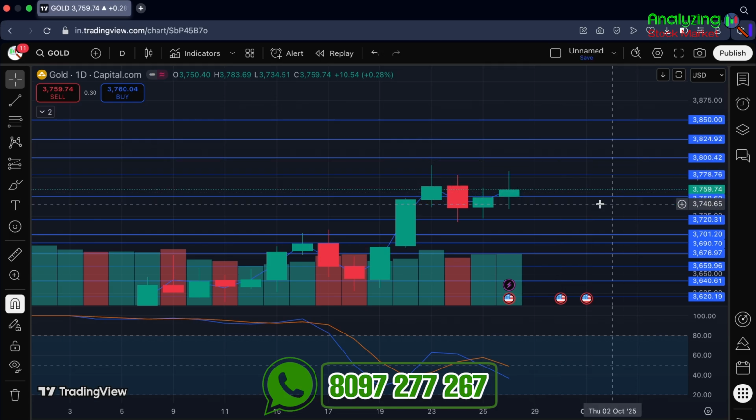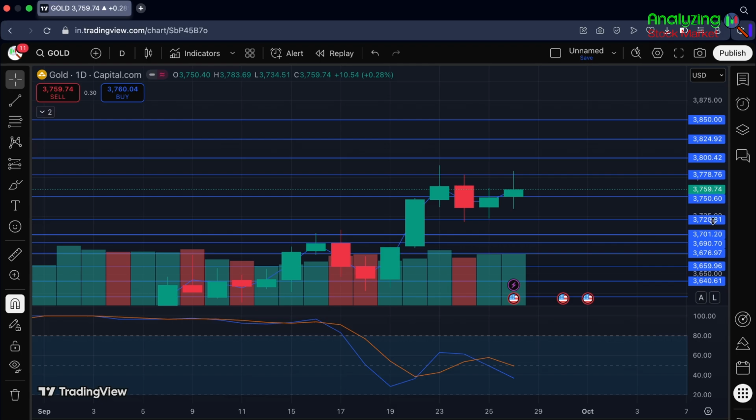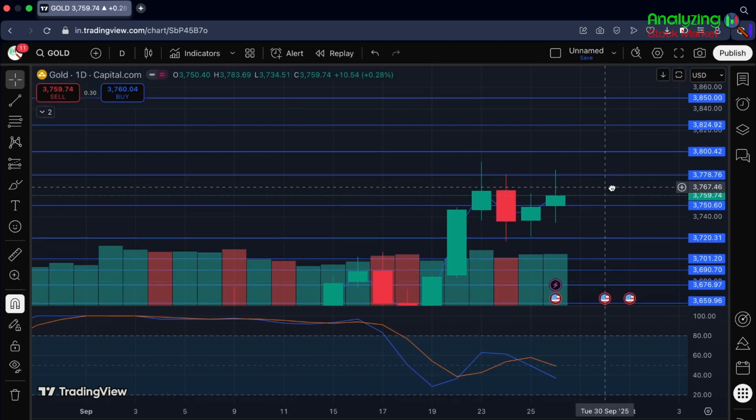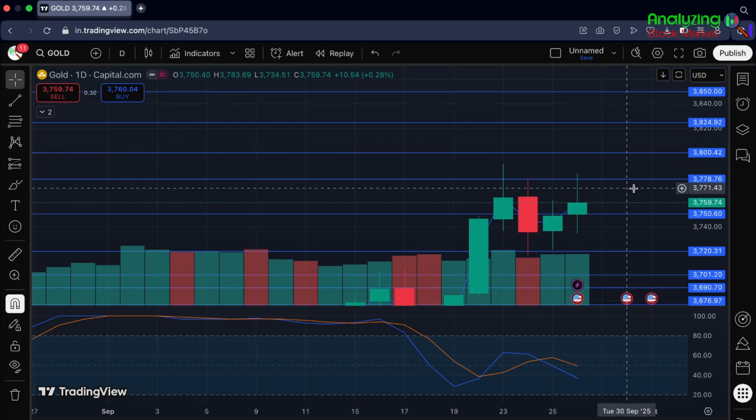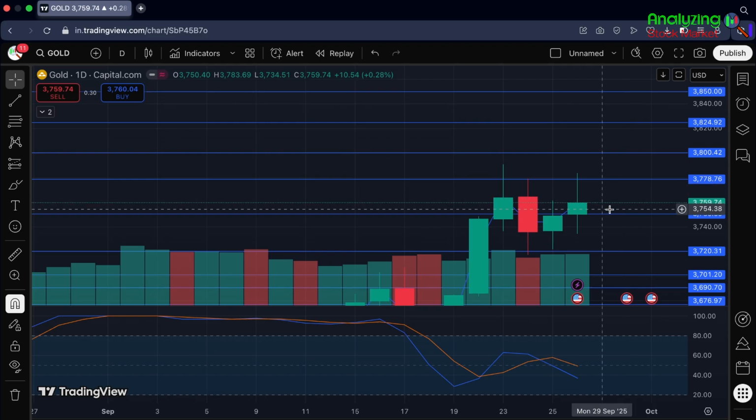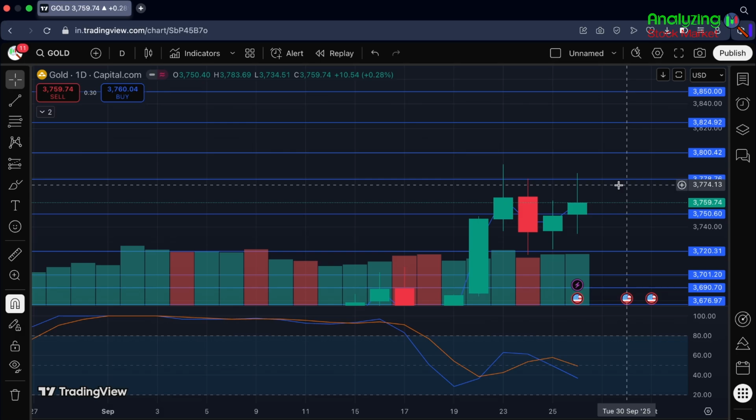So currently I have already marked some important support and resistance. As you can see, you can also mark the same on your chart. Currently let's talk about the closing first. So here 3759 is the closing. Here the direct support is 3750 and direct resistance is 3778. After direct support, there is a support of 3720 and then 3701. After direct resistance, there is a resistance of 3800 and then 3824. So these are the important support zones and resistance zones that will help you to take better stop loss and target levels according to your bias.